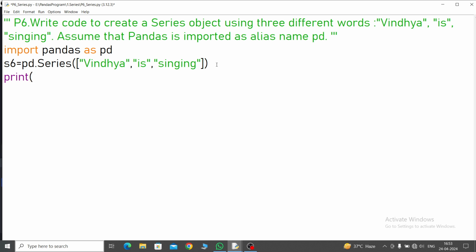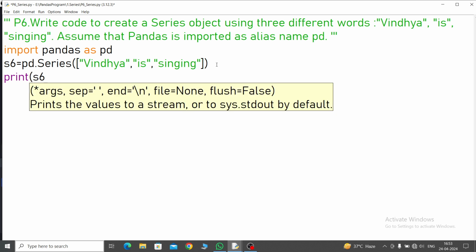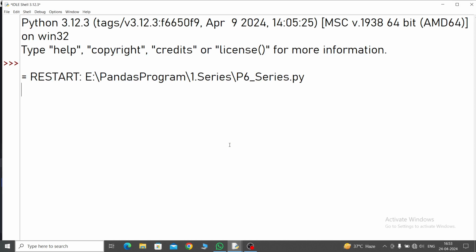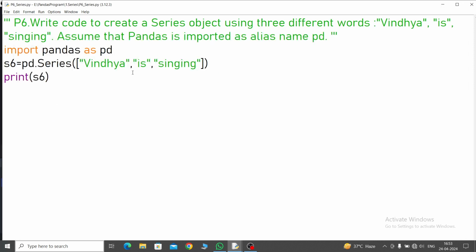Now call the print command. Print S6. Okay, run it. Output generated: at index 0 Vindhya, at index 1 is, and at index 2 singing. So this is the output.